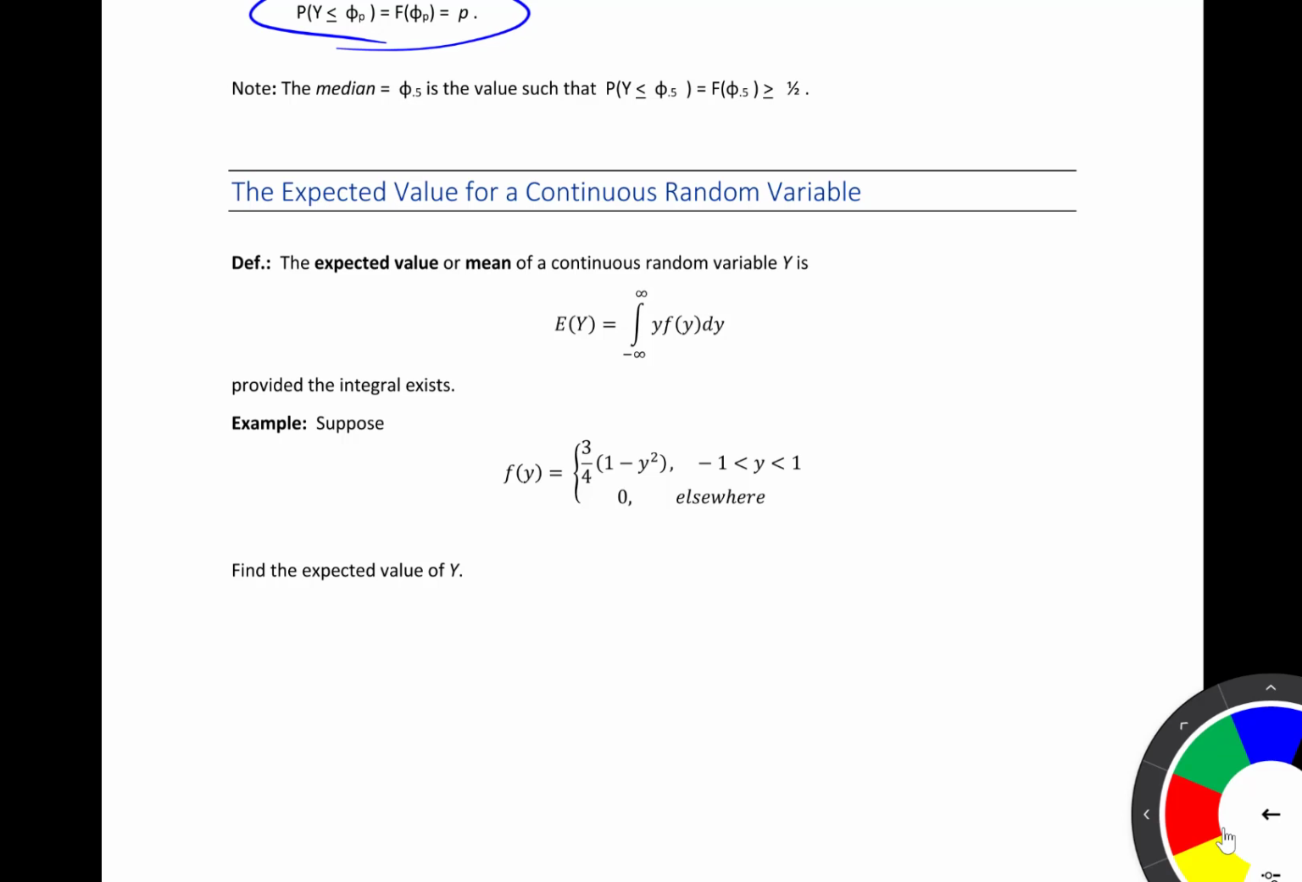So instead of taking the sum like we did with the discrete, we're now going to integrate from negative infinity to infinity, but we're still going to look at y times now the PDF, and we're going to look at this integration. So again, we're working with that same example we had before. And remember, you can look back on the previous page, but our PDF looks something like the following.